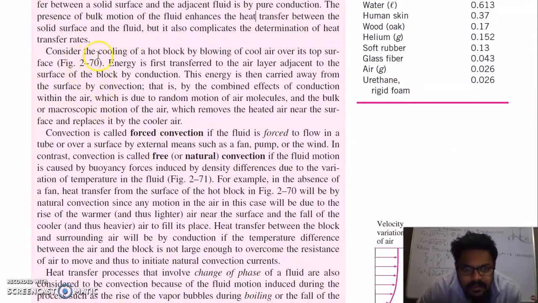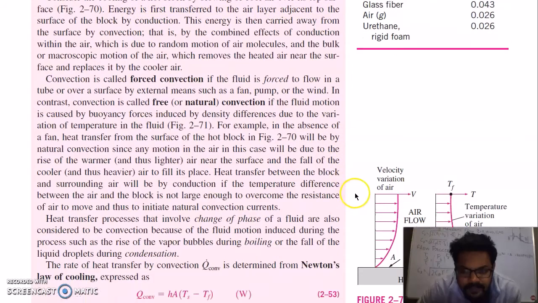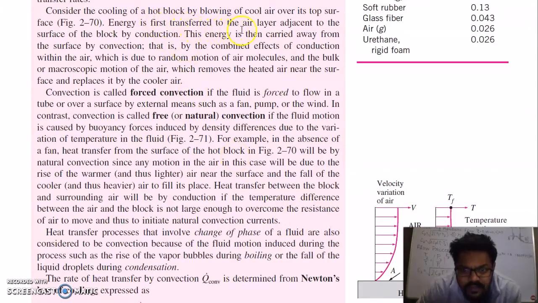We will take an example. Take cooling of a hot block by blowing cool air over its top surface. You can see here this is your hot block, and this is the air flowing over the surface of the block. Energy is first transferred to the air layer adjacent to the surface of the block by conduction. So this first layer, which is just in contact with this block, in that layer energy is transferred due to conduction only. This energy is then carried away from the surface by convection. So then this layer will transfer its energy to the next layer by convection.